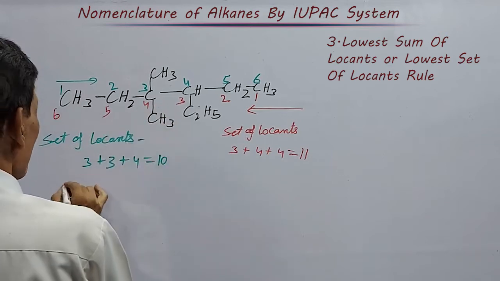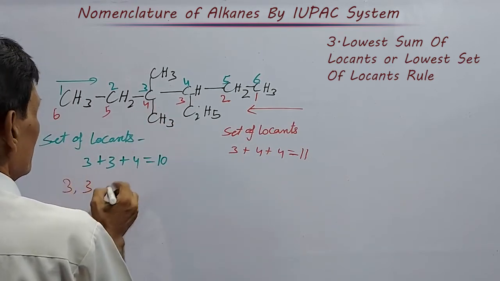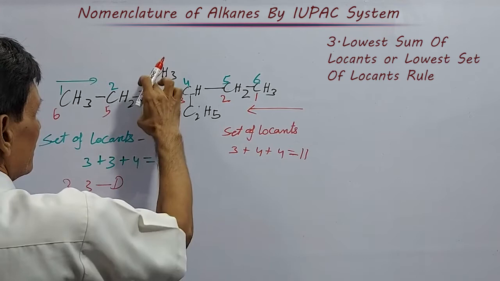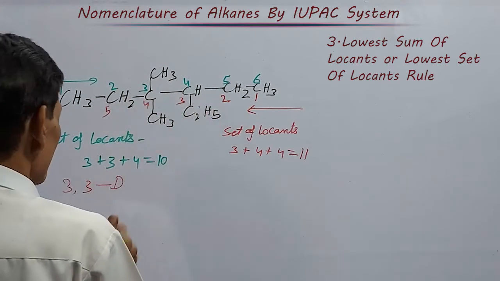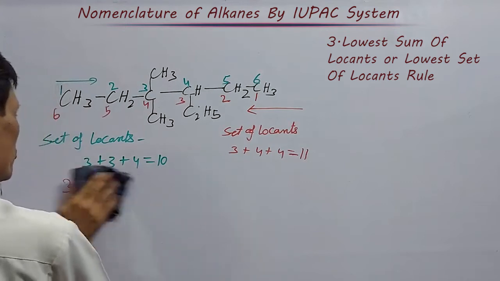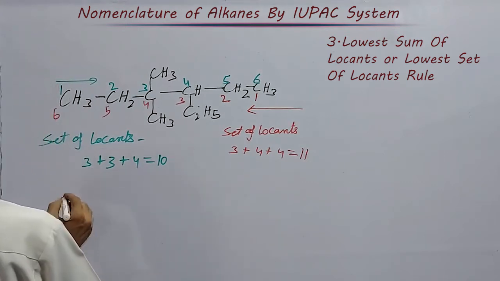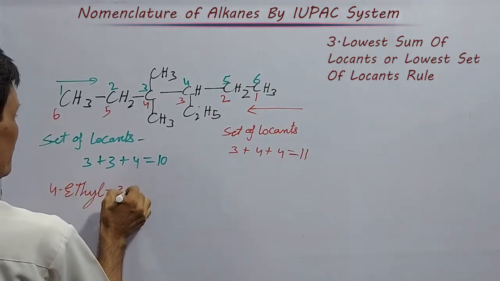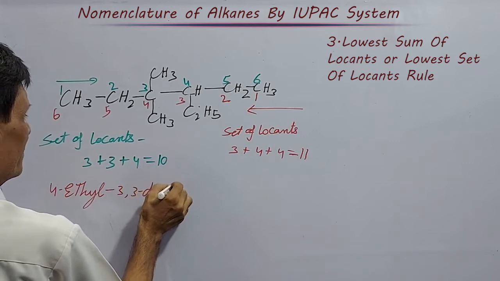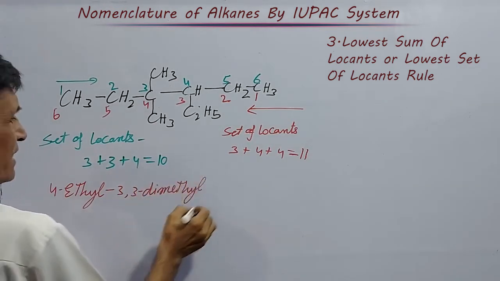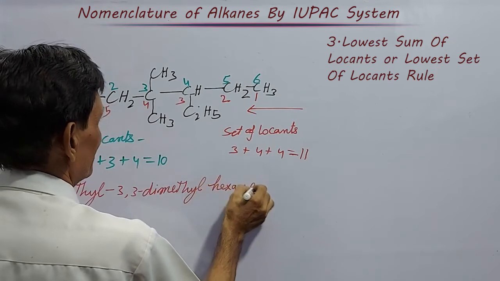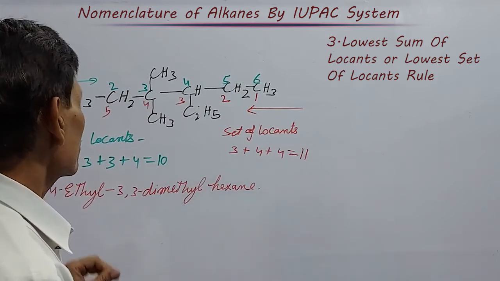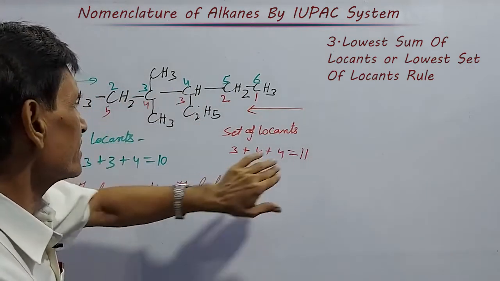Now what will be its name? 3,3-dimethyl. But here 3 and here 4 number ethyl. Then we will write in alphabetical order: 4-ethyl, 3,3-dimethyl hexane. This is called the lowest sum rule. The lowest sum rule is very important. This is the correct direction, not this one.